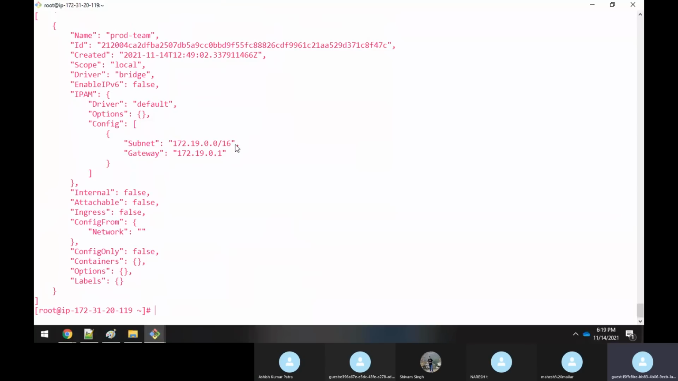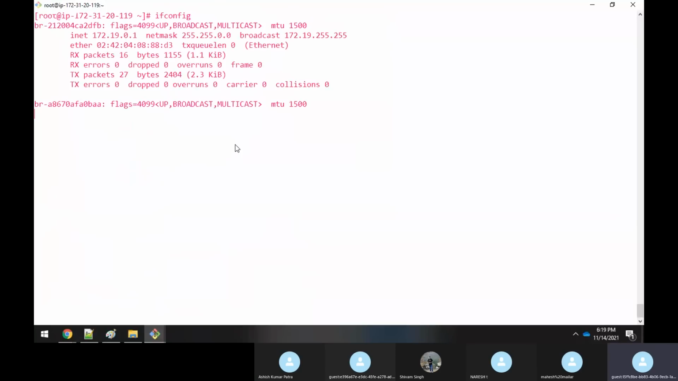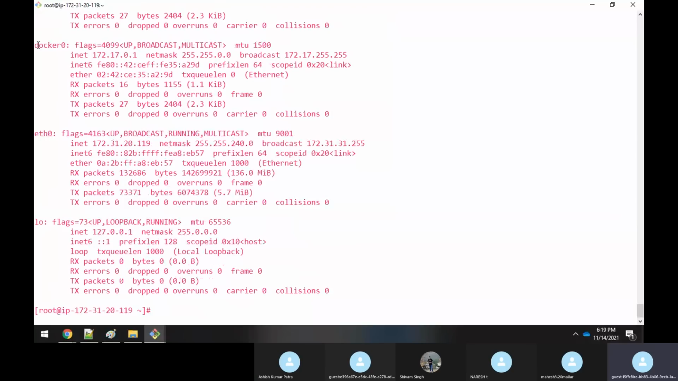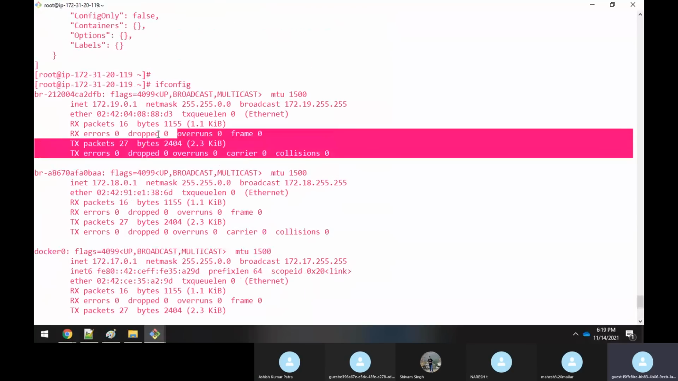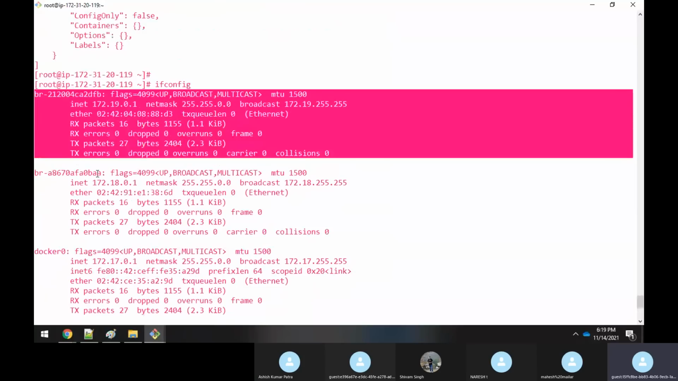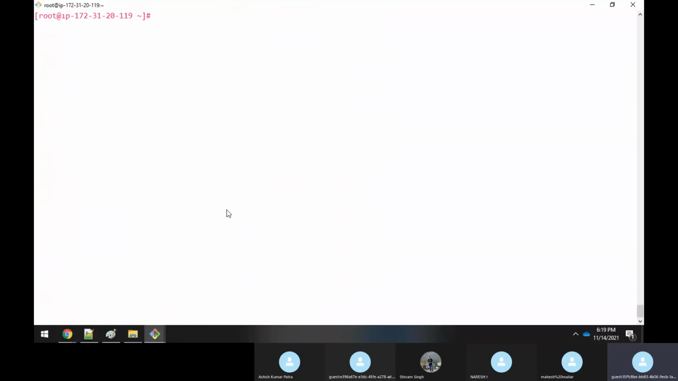Now, if I execute the ifconfig command, see, apart from docker0, it has created two more bridge networks, sir. One is 172.18.0.1, one is 172.19.0.1. Clear, sir? So apart from docker0, you now have two different bridge networks.